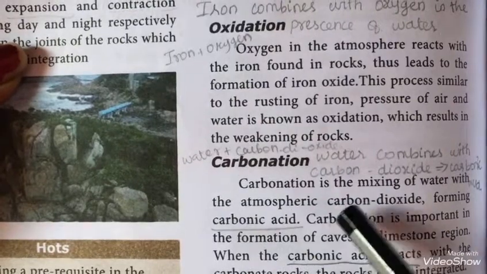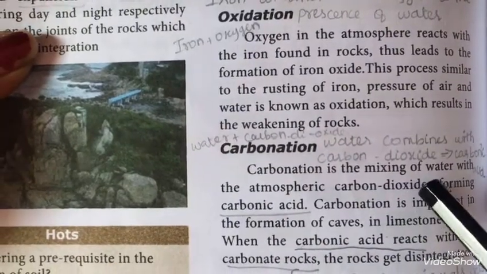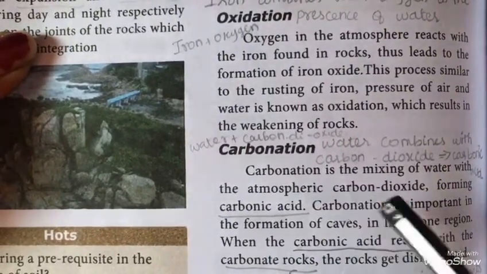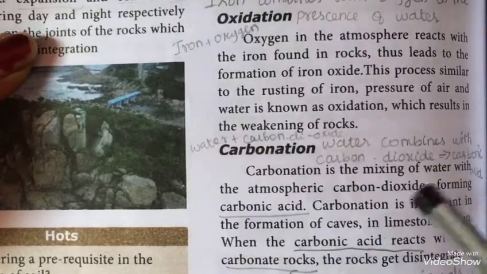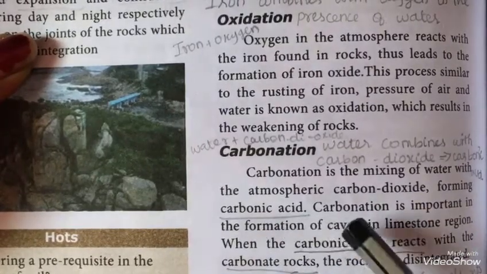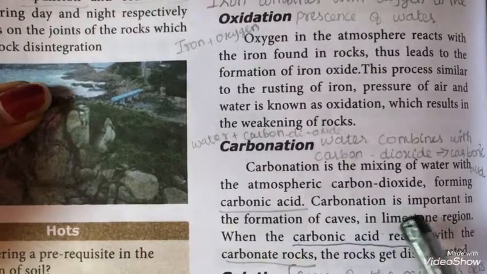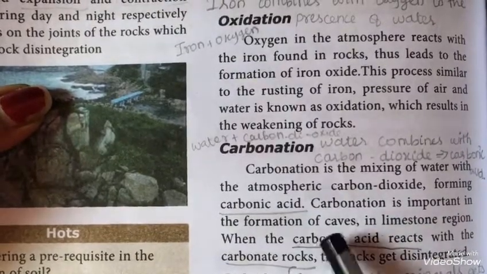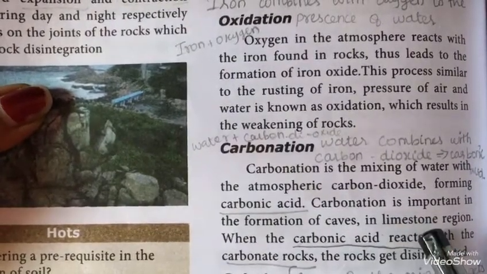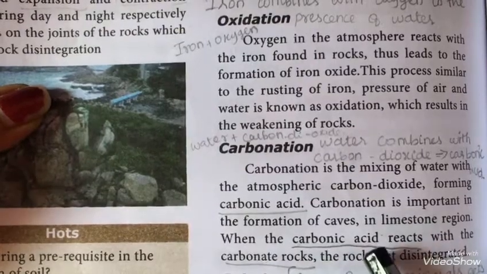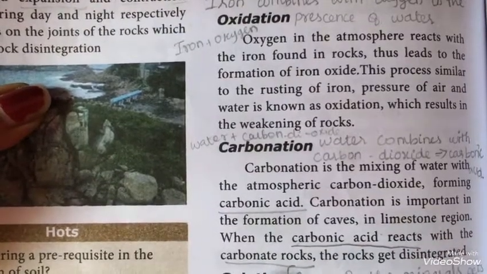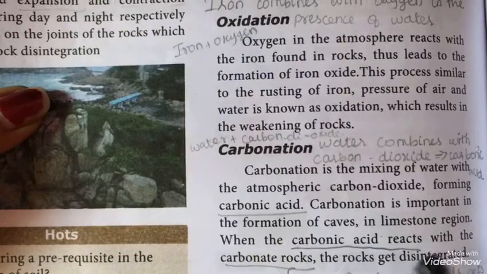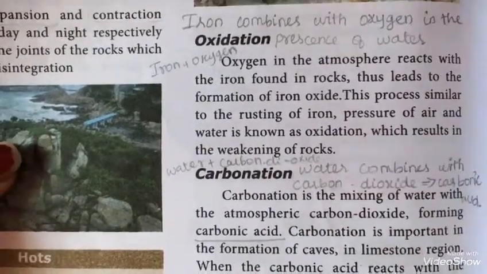Carbonation. Carbonation is the mixing of water with the atmospheric carbon dioxide. So it forms carbonic acid. Carbonation is important in the formation of caves in limestone regions. When the carbonic acid reacts with the carbonate rocks, the rocks get disintegrated.